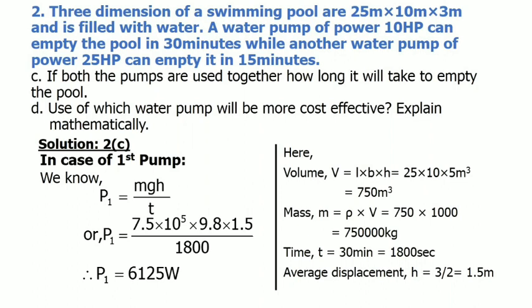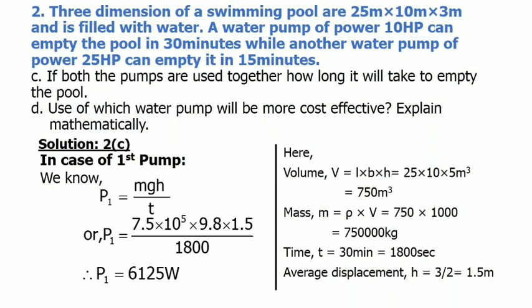Now creative question number 2. Three dimensions of a swimming pool are 25 meter, 10 meter and 3 meter, and it is filled with water. A water pump of power 10 HP can empty the pool in 30 minutes, while another pump of power 25 watt can empty it in 15 minutes. Question C is, if both of the pumps are used together, how long will it take to empty the pool? And question D is, use of which water pump will be more cost effective?